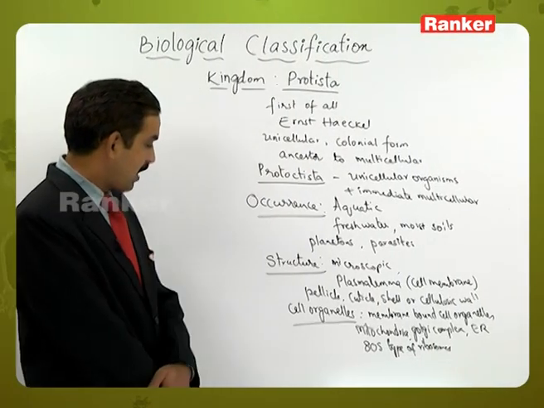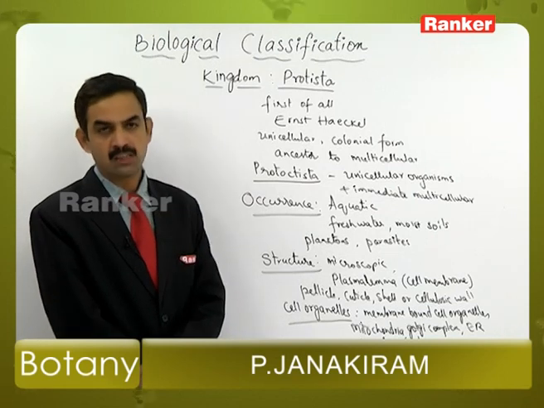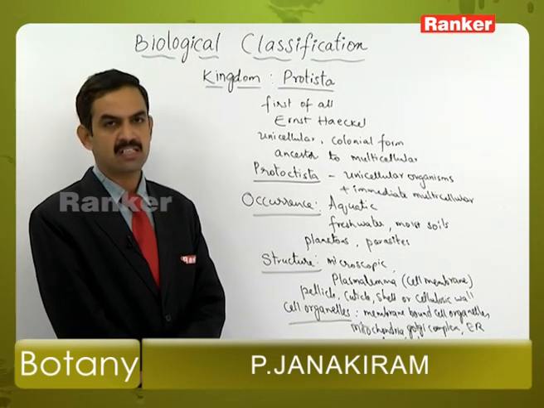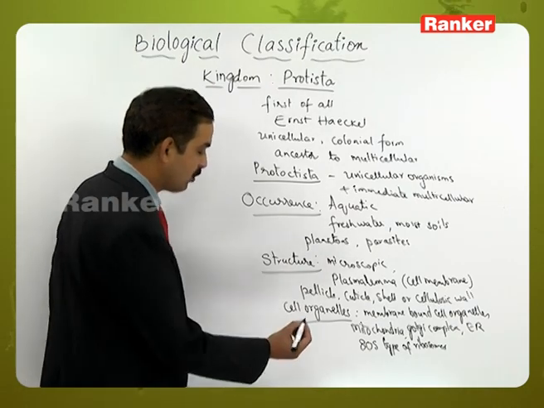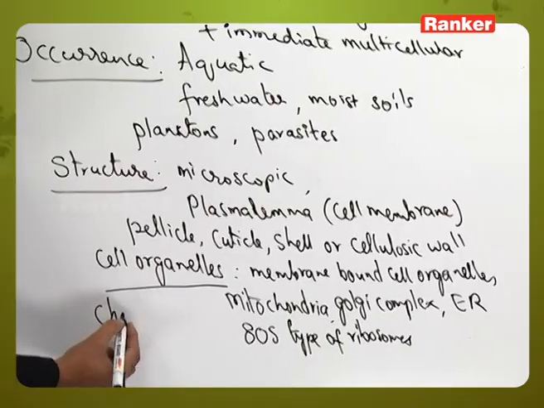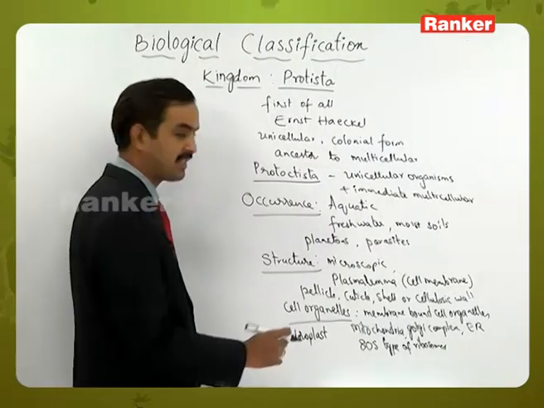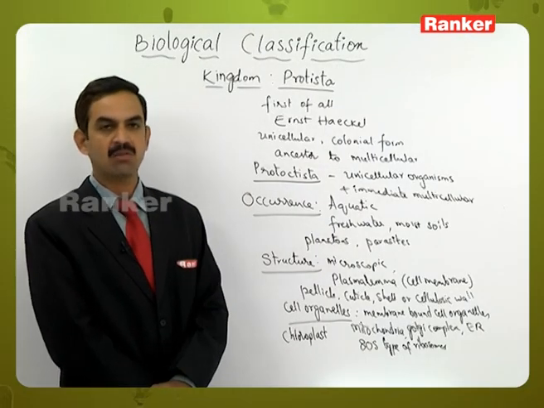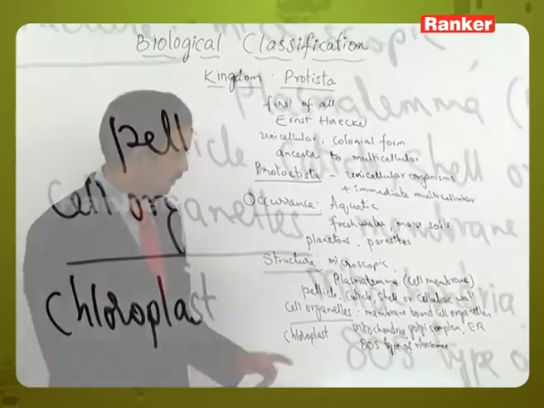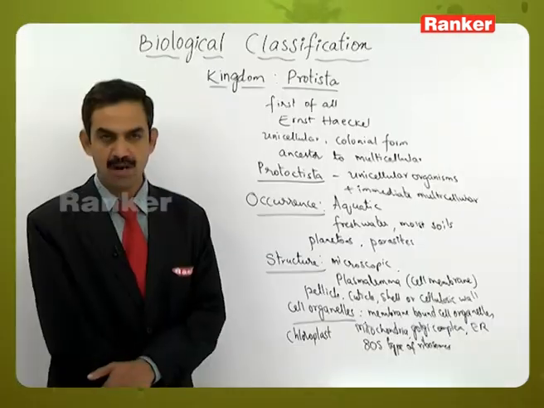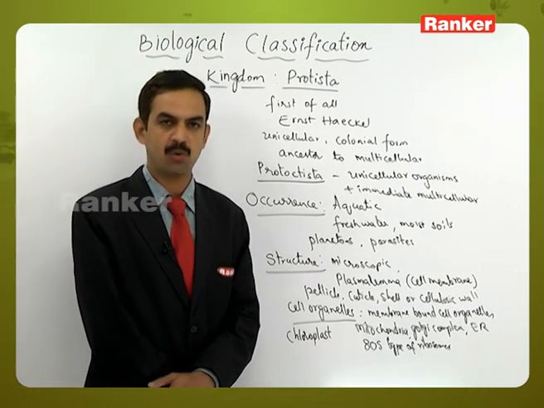But what about the other cell organelle, that is chloroplast? Here the Protista includes both photosynthetic and non-photosynthetic organisms. Only the photosynthetic ones contain chloroplast, and some will have similar structures called lamellar chromatophores also. These chloroplasts or lamellar chromatophore structures contain the pigments which help in the photosynthetic process.